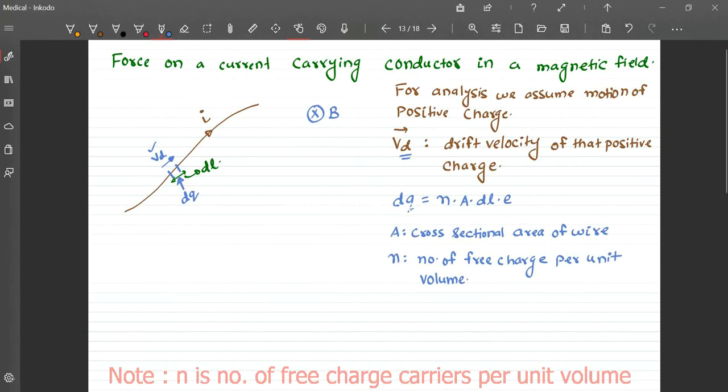Okay. Now since that segment that we are considering can be assumed to be a small point charge, I can write the force on that point charge.